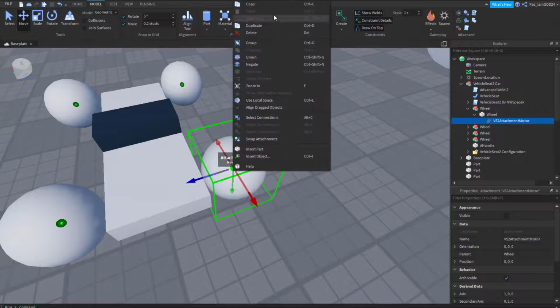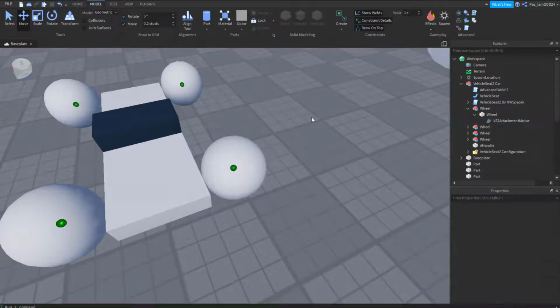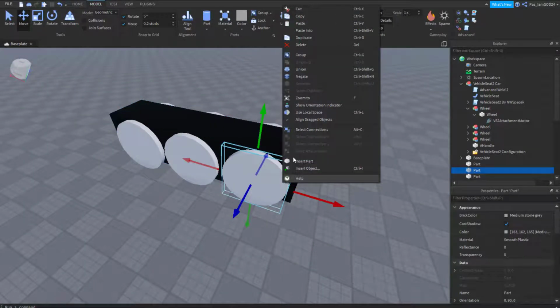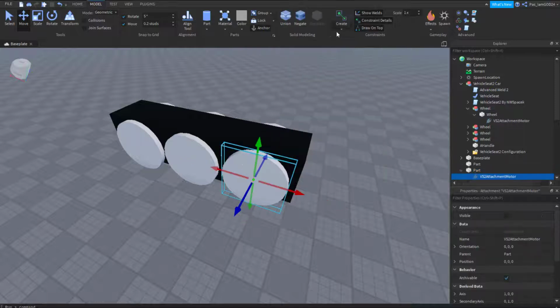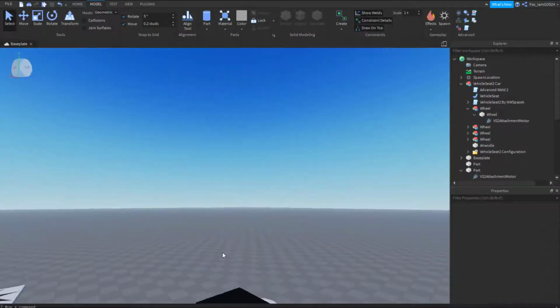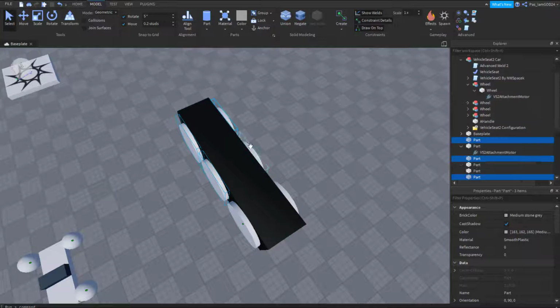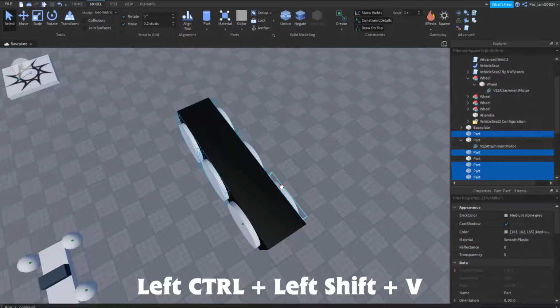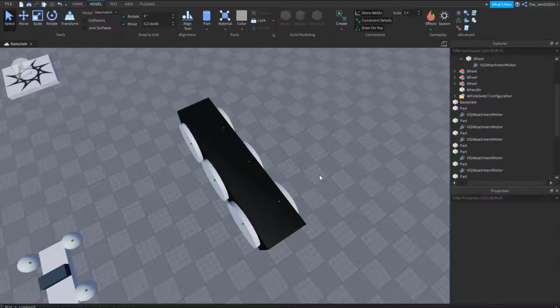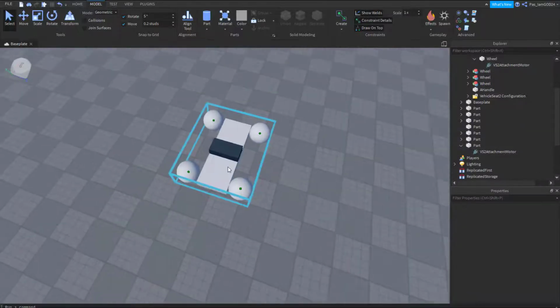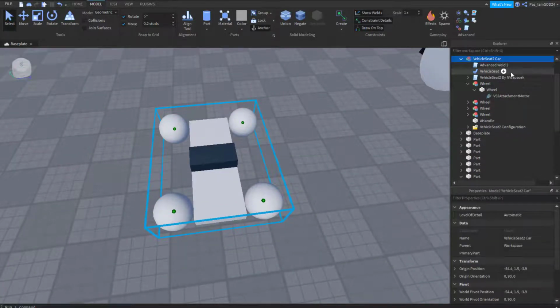Then right-click the attachment and click Copy. Then go back to your model, click all of them, and then paste the attachments into your wheels. Do the same thing for all of them. Then delete the wheels from Vehicle Seat 2.